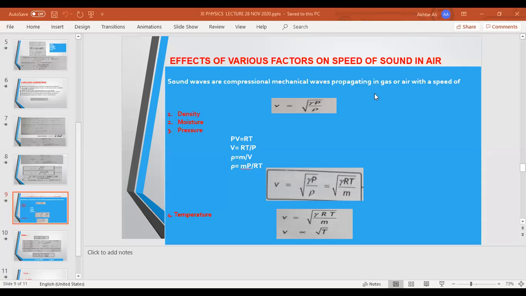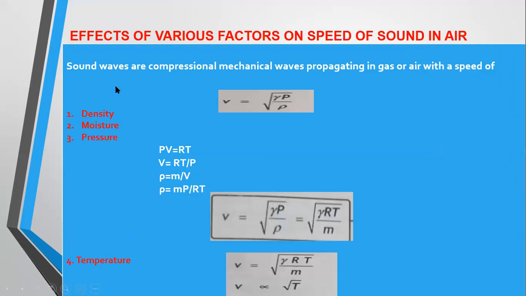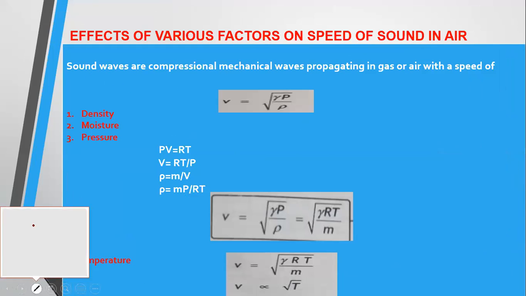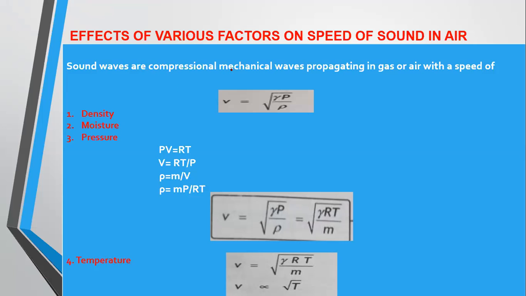We are discussing the effects of various factors on the speed of sound in air. Sound waves are compressional mechanical waves propagating in gas or air with a speed of v equal to the square root of gamma P divided by rho.